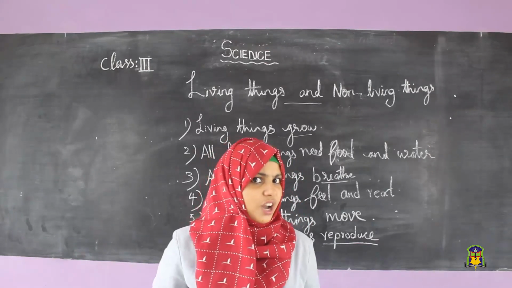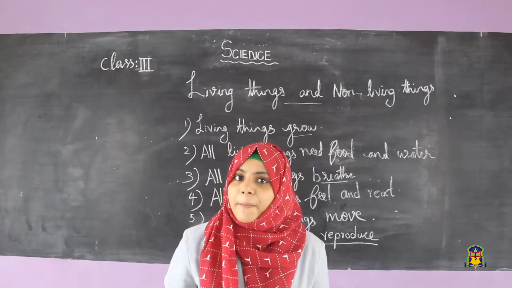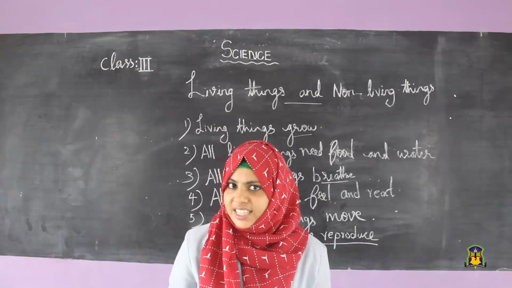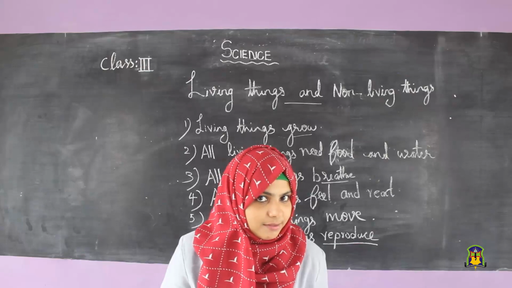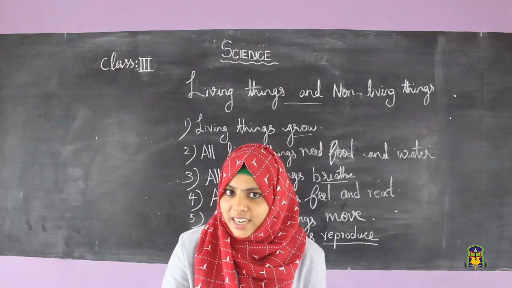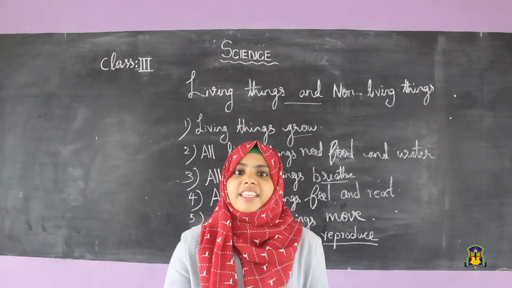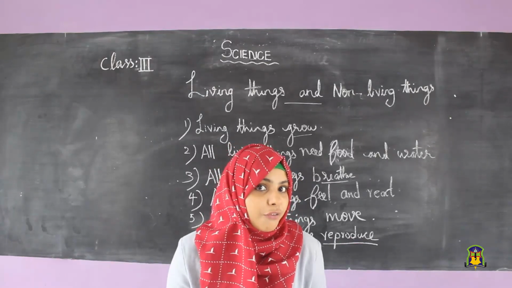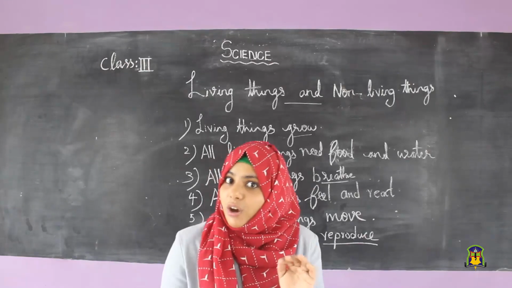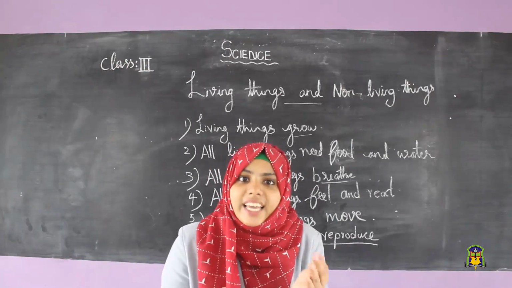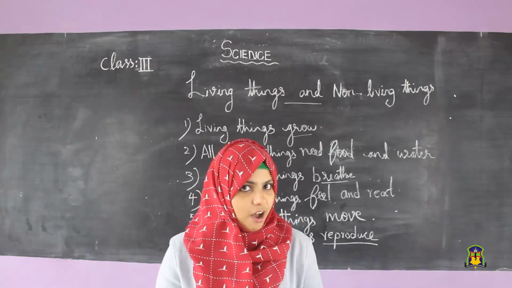Do you have a cat in your home? The cat might have kittens. Do you like kittens? The young one of a cat is kitten. What about the dog?